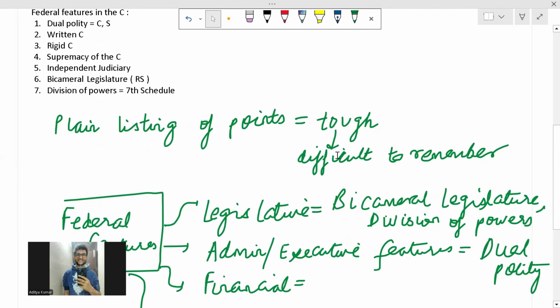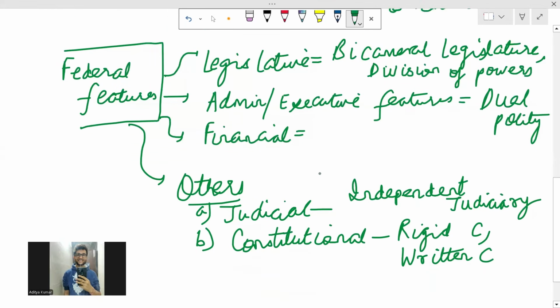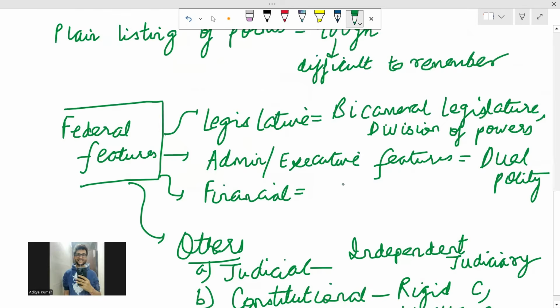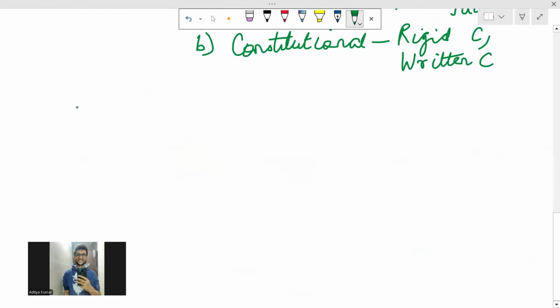Now, when you check the legislative features, they are bicameral legislature and division of powers. Administrative feature, dual polity, right? Financial features. So in the division of powers as well as taxes. So that's a part of the financial feature. We'll study this thing in the center-state financial relations, right? And that is a very, very hot topic. Others, so we have a judicial feature, independent judiciary, and then we have a constitutional feature, which is rigid constitution and written constitution. So these are the federal features in the constitution.